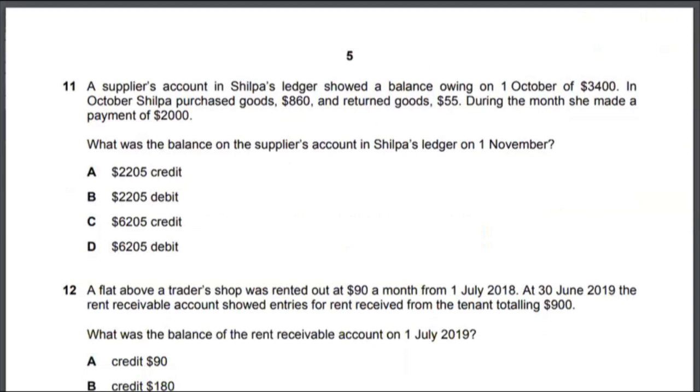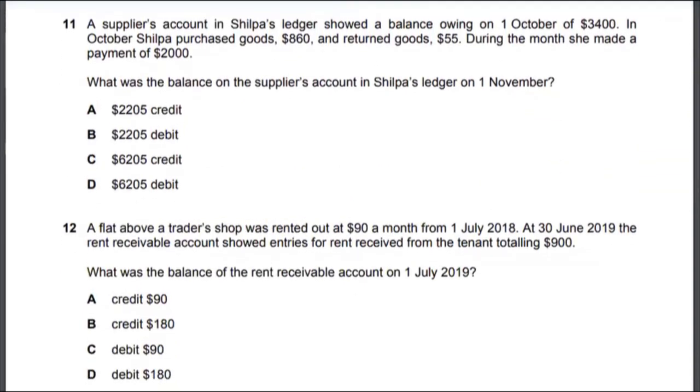Let's look at multiple choice 11. So multiple choice 11: a supplier's account in Shilpa's ledger showed a balance owing on 1st October of $3,400. In October, Shilpa purchased goods of $860 and returned goods of $55. During the month, she made a payment of $2,000. What was the balance on the supplier's account in Shilpa's ledger on 1st November, right? So you can actually simply create a T account for this and understand what is happening here, right?